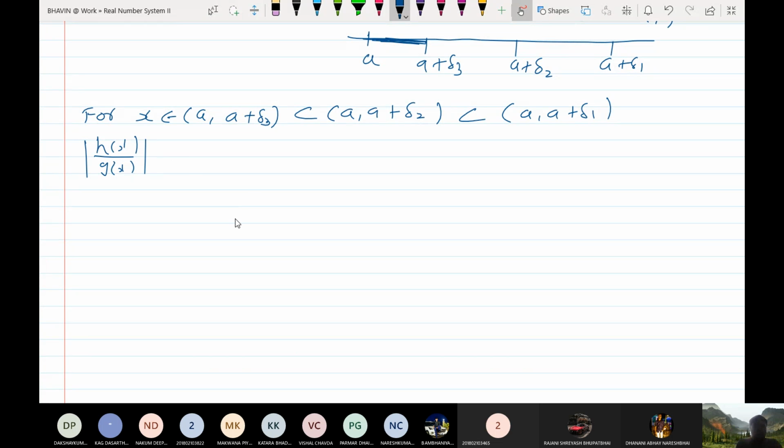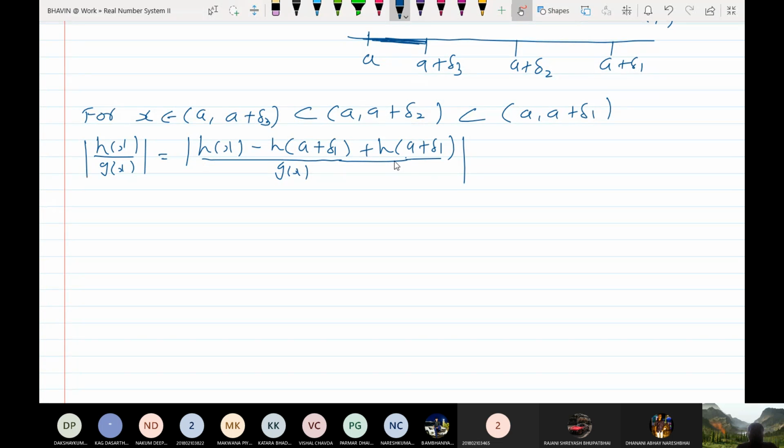So this is equal to, you can write in this way, h(x) minus h(a plus delta 1) upon g(x). So you need to add h(a plus delta 1).